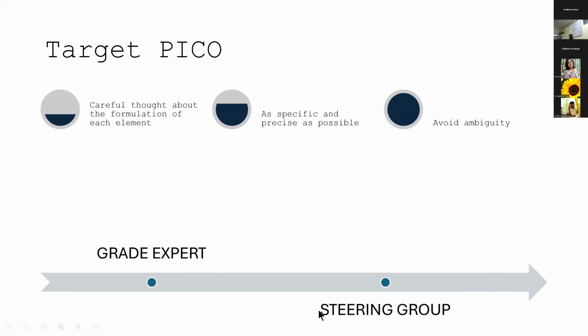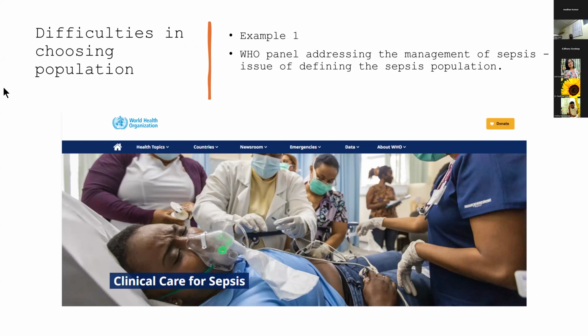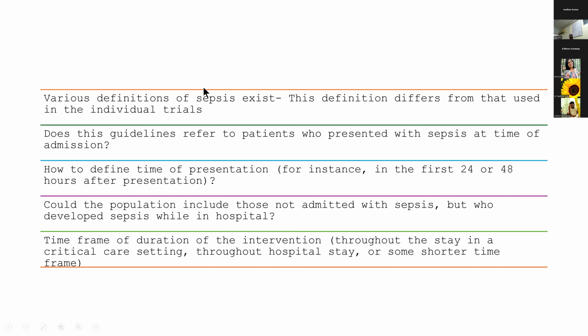Especially when you have guideline developers, they usually have a steering group, which translates the broad questions of guideline development into specific target PICOs. Just an example, these are the difficulties in choosing a population. When the WHO came up with the management of sepsis guidelines, they had some issues in defining the sepsis populations. The problem is that various definitions of sepsis exist, and each individual trial uses different definitions of sepsis.